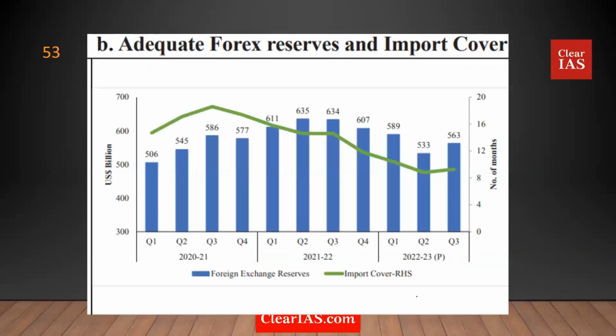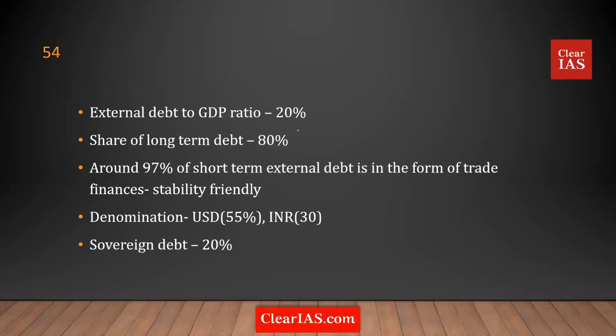Now, speaking about forex reserve, it has come down, especially as a result of global prices going up. The different reasons are global commodity price inflation and the rupee's exchange rate depreciation. With all these things, our import cover has now come down. And these are some metrics that you need to keep in mind that could be helpful for the examination.